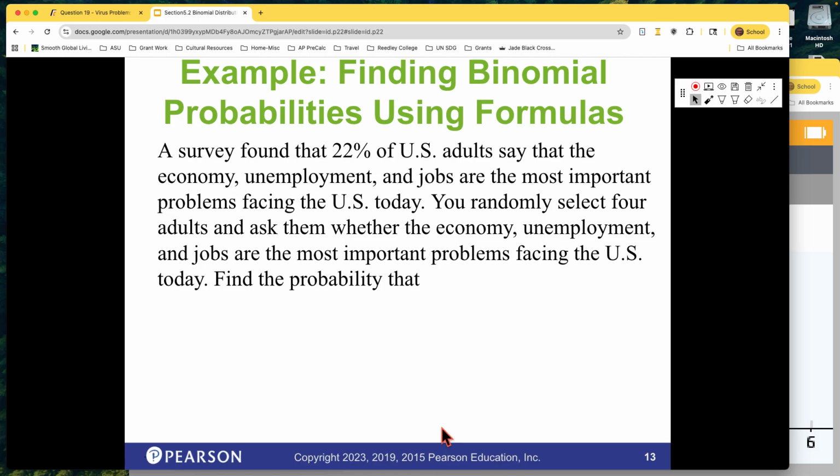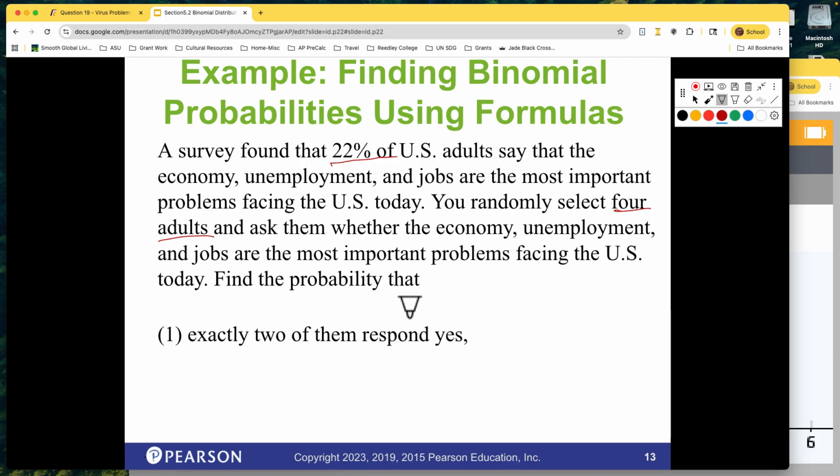So let's see how quick and easy it's going to be now. When you get a homework problem, they're going to give you a success rate. So, found that 22% of U.S. adults said that economy, unemployment, jobs are the most important problems facing the U.S. today. You randomly select 4 adults. So watch for that number. How many people are we choosing? 4. So that's our N value. That's for our binomial. Ask them whether the economy, employment, jobs are the most important problems facing the U.S. Find the probability that exactly 2 of them respond yes.